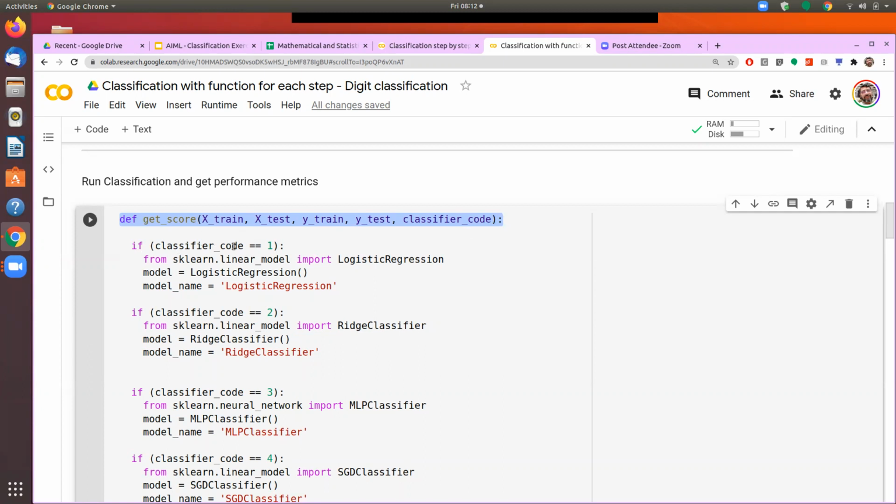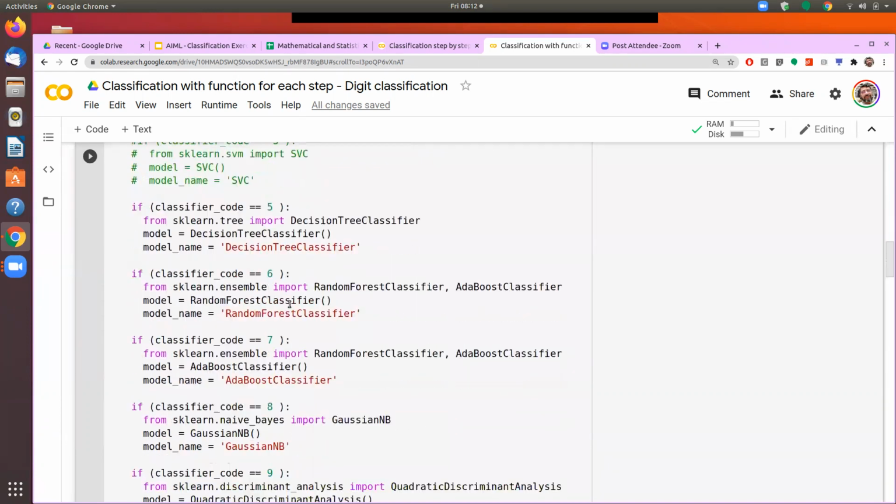And then we say that if classifier code is 1, then import this model, create the instance of that model. That is the only difference in the code for classifier 1 or 2 or 3. Rest of the code would be common. And that's why under the if block, I am just putting which classifier to import, creating an instance of that, and storing that into a variable named model, and then I'm storing the name of the model so that I can use that name later on.